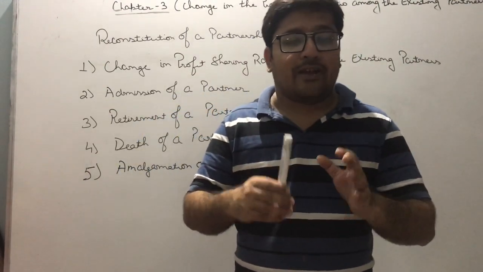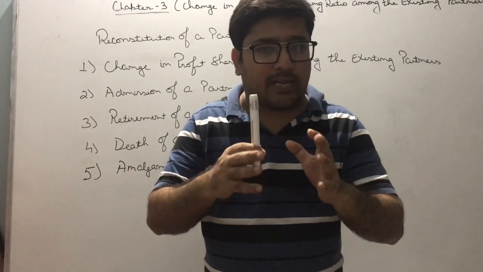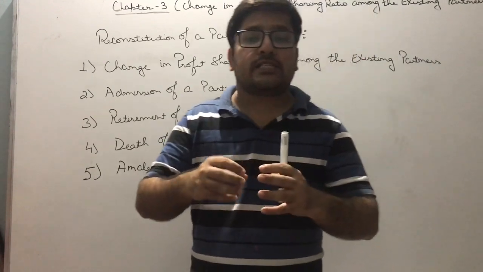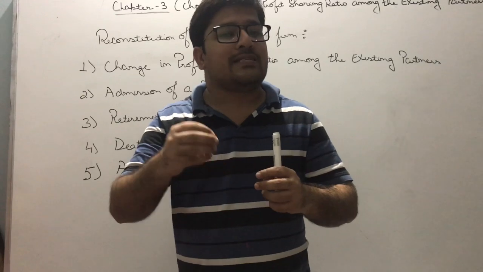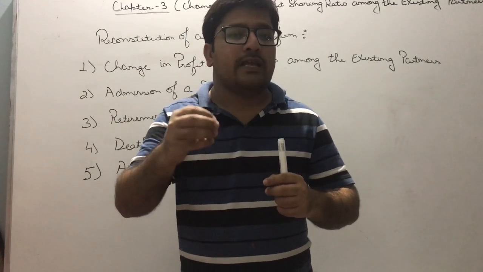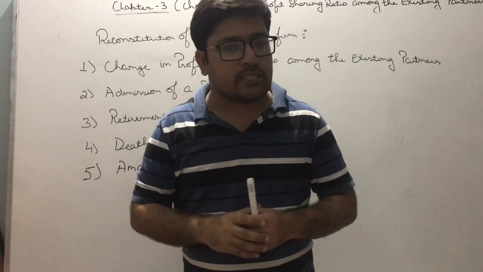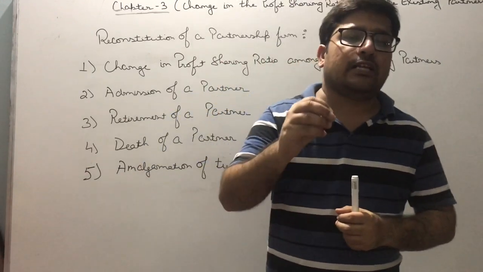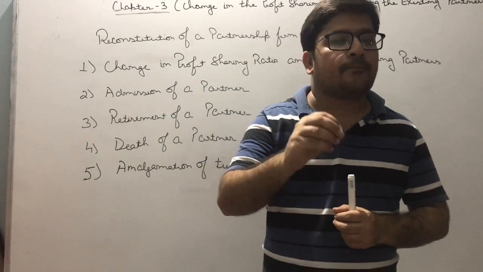And in the second case, why will there be a change? Suppose X and Y both have contributed similar capital, but X is devoting more time than Y. He is actively participating in the firm's business. Is this topic clear? So X demands that there should be a change in the profit sharing ratio.